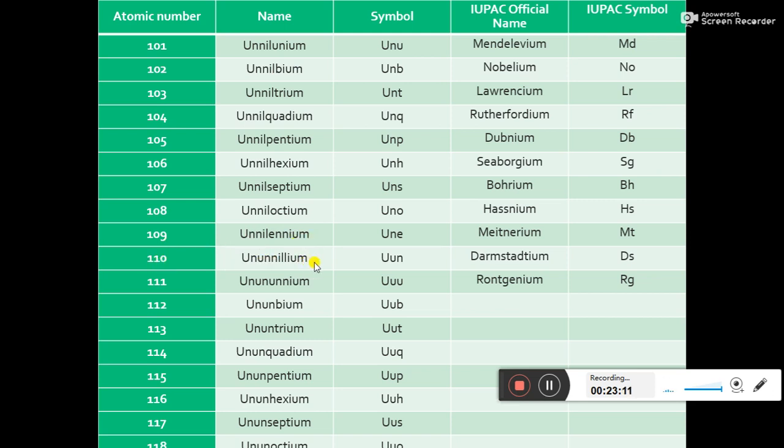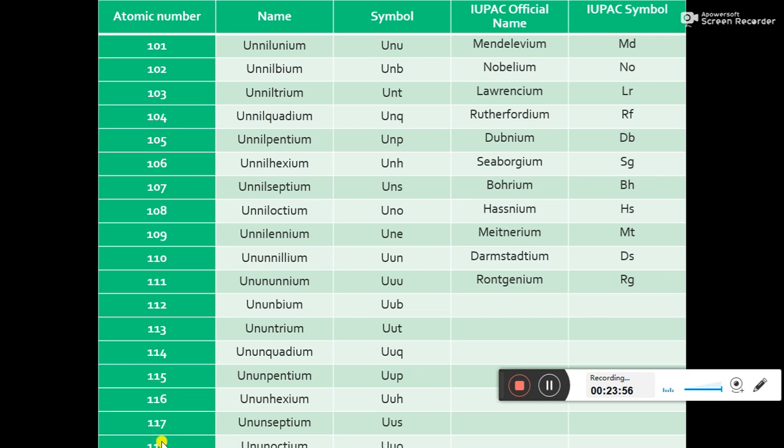110, ununnilium. For 111, unununium. Here you have to remember that when you write un for the first one, you write u, and when you write un for the second one, again you write u, but when you write un for the third one, you will not write u but you will write n. So u, u, and then n. Ium, unium. 112, unbium. 113, untrium. 114, unquadium. 115, unpentium. 116, unhexium.